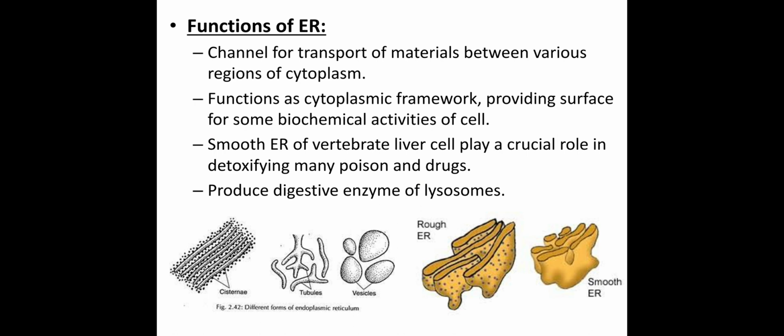So from the functions we can definitely say that the main function of these endoplasmic reticulums, whether they are rough or smooth, is that they basically produce different types of molecules. These molecules can act as enzymes, as hormones, or as different biological molecules that can play different important and crucial roles in keeping the cell healthy and alive.